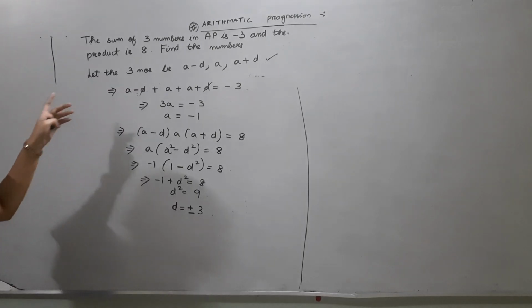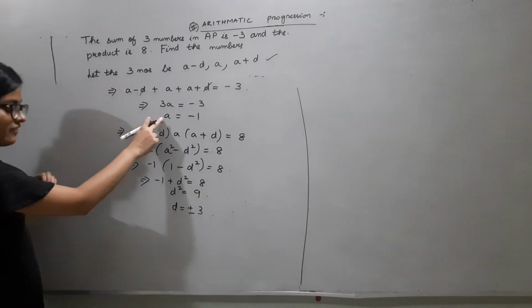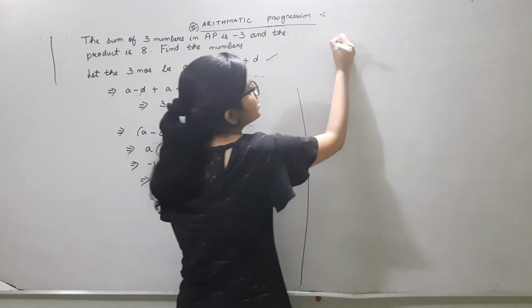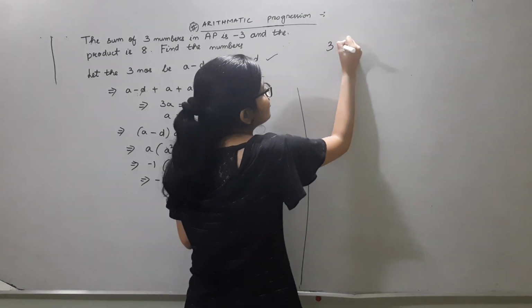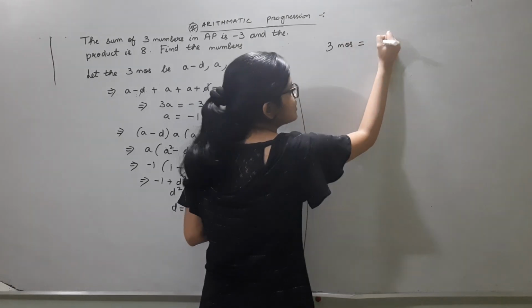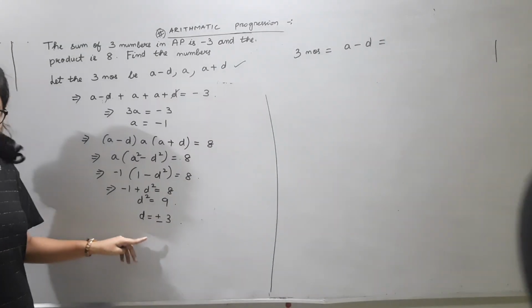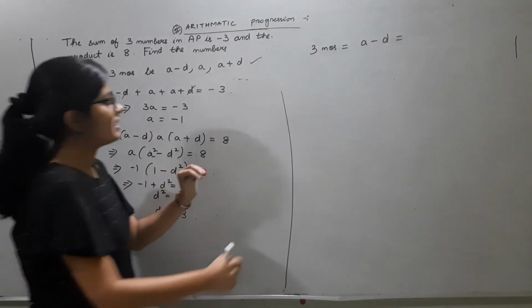Okay, so what do we need to find? We need to find the numbers. We have a and we have d, so we can easily find the 3 numbers. So what shall be the 3 numbers? First one is a minus d. We have got 2 values of d, plus or minus 3. First of all, I am taking plus 3 as the value of d.